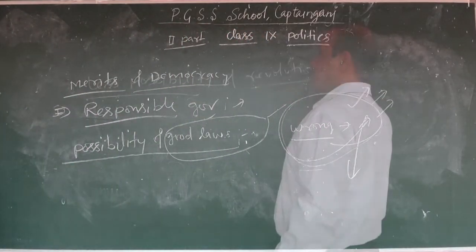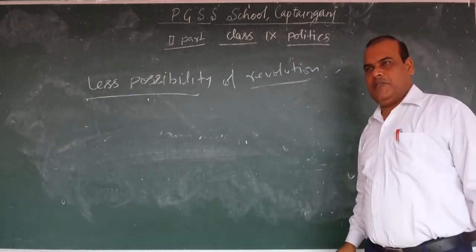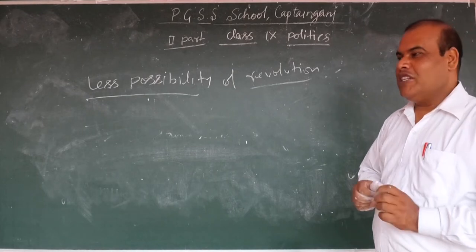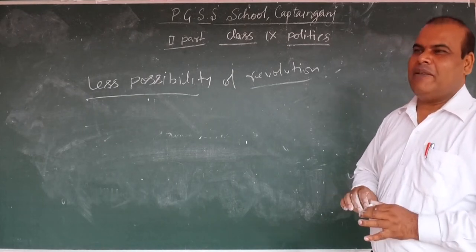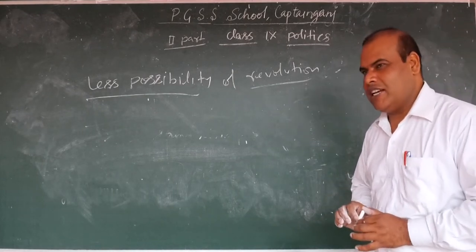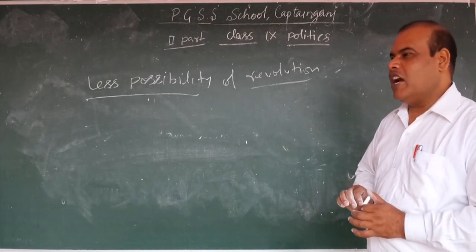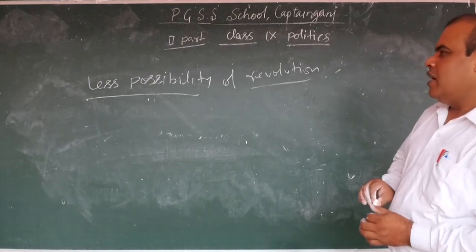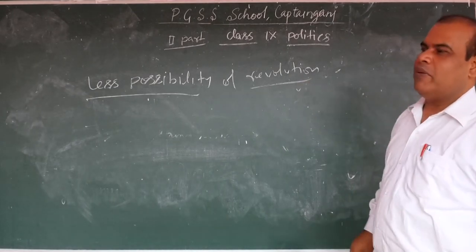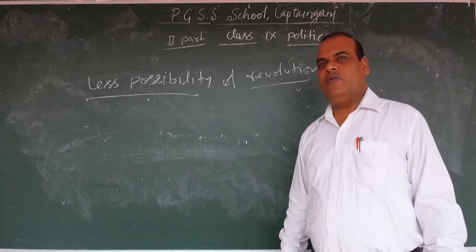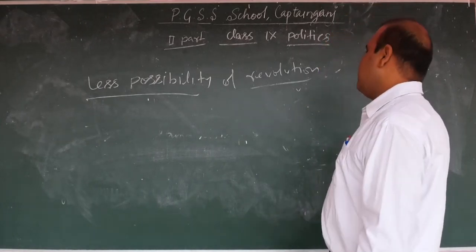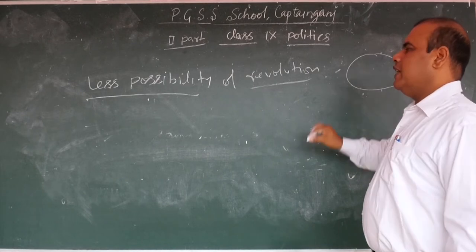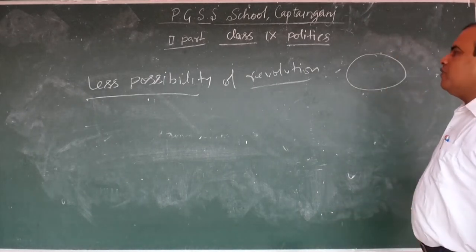Next, less possibility of revolution. Actually, revolution occurs whenever people are dissatisfied by the government. It is generally noticed that revolution occurs in the monarchical form of government or in the dictatorship form of government. But in the democratic form of government, there is less possibility of revolution. Why? Government tries to satisfy the people. In the democratic form of government, government makes good laws. That's why there is less possibility of revolution.